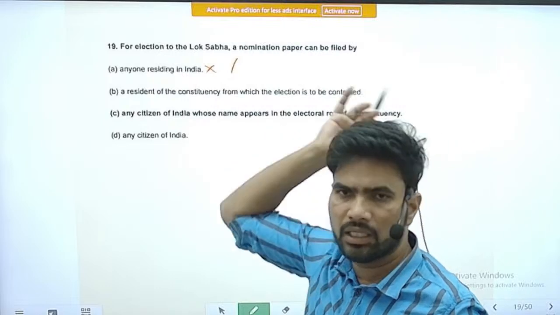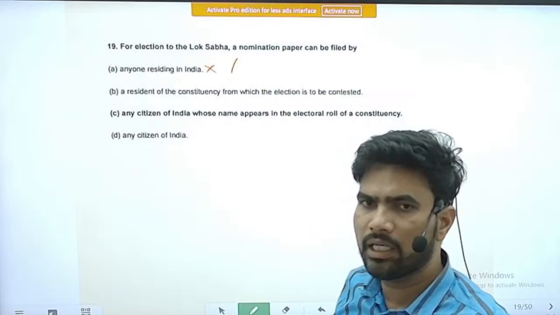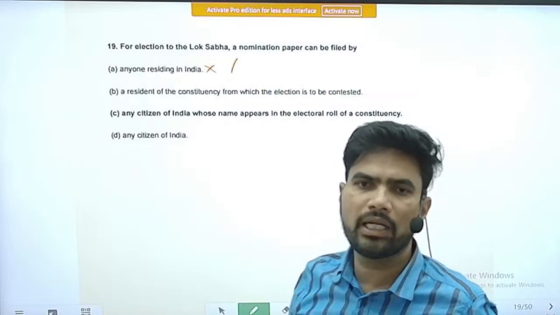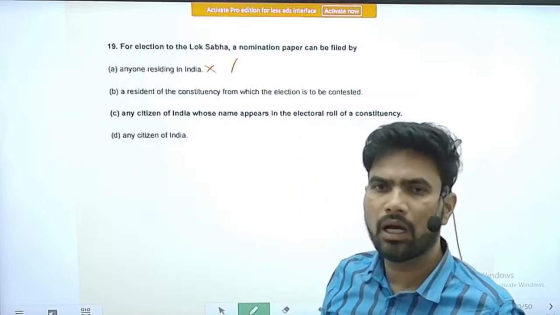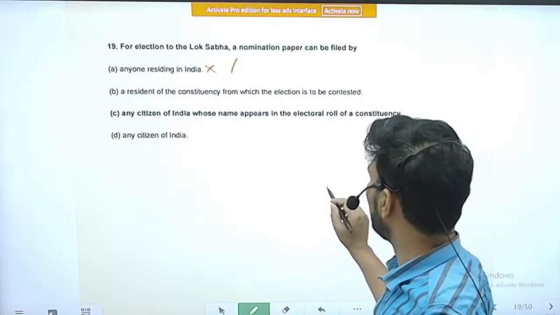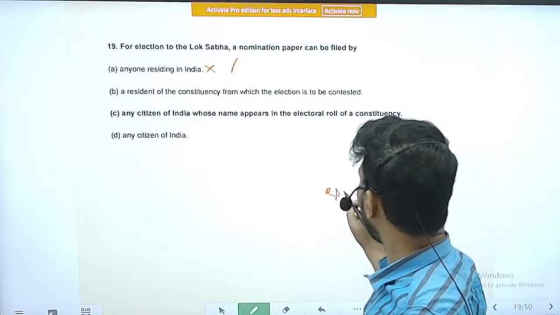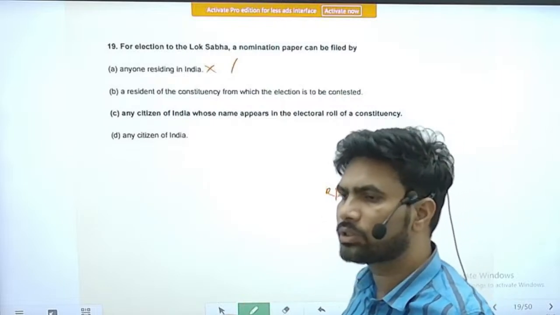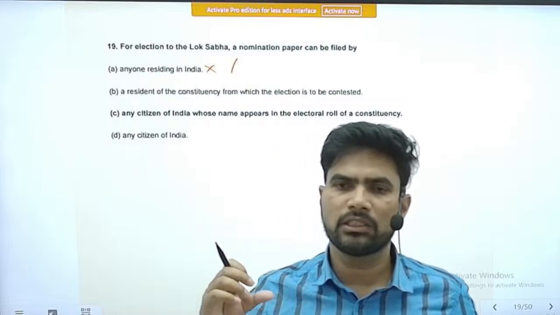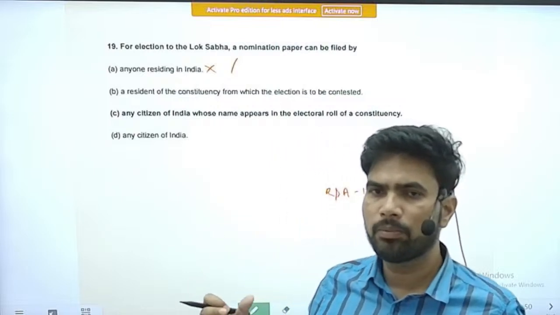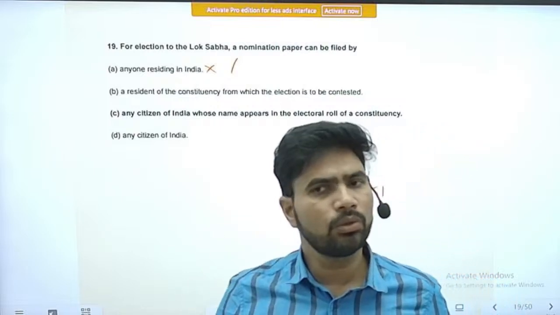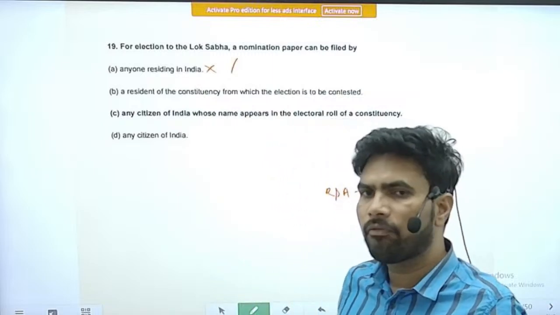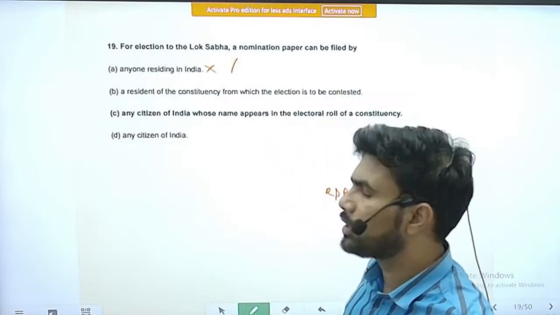There are many other eligibility criteria mentioned in the articles of the Constitution. Apart from that, we also have the RPA 1951, the Representation of People's Act, which mentions certain disqualifications, so those persons are also not eligible to file nomination papers.